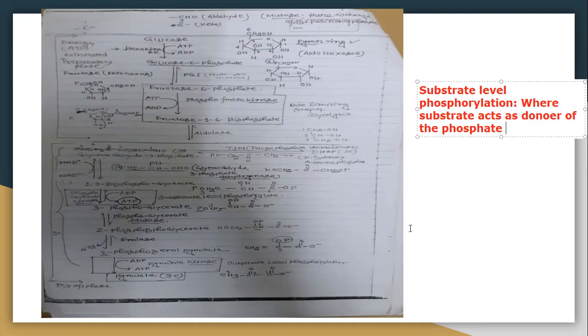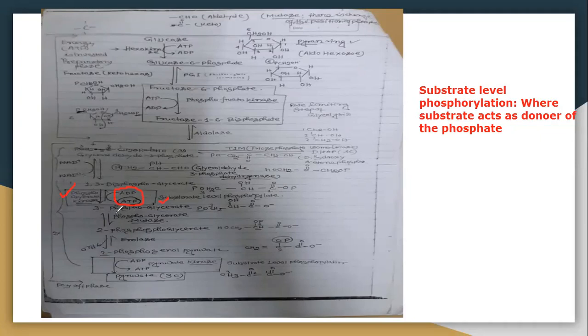Another is oxidative phosphorylation, where the substrate does not act as a donor of the phosphate. Here ADP to ATP conversion occurs, and the enzyme is phosphoglycerate kinase, a substrate level phosphorylation.